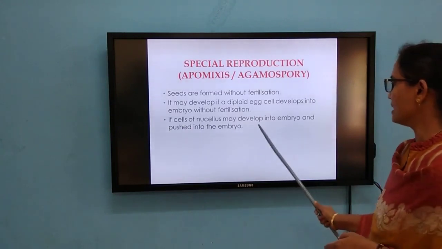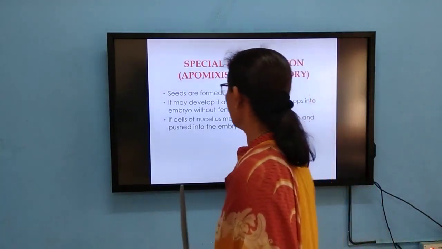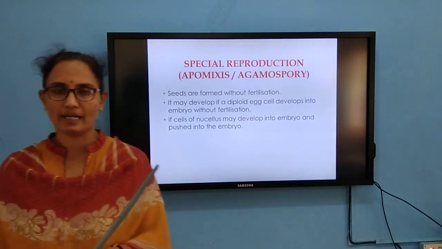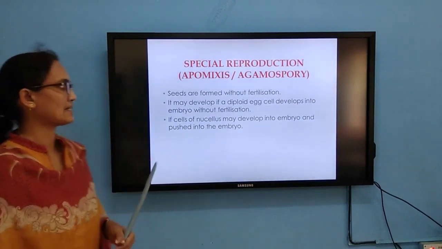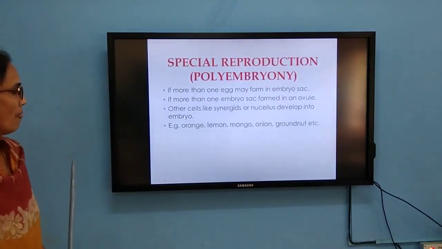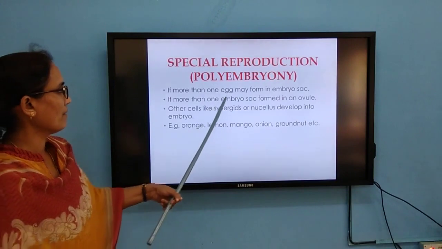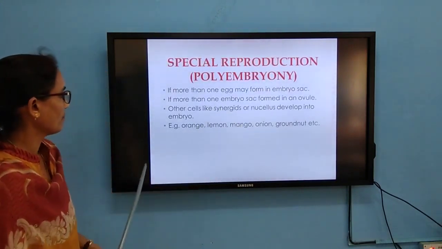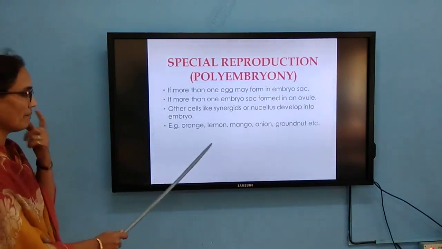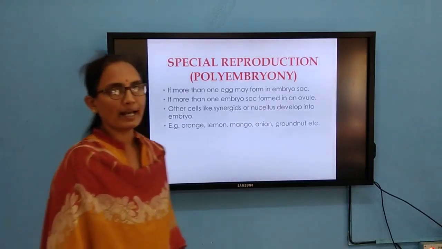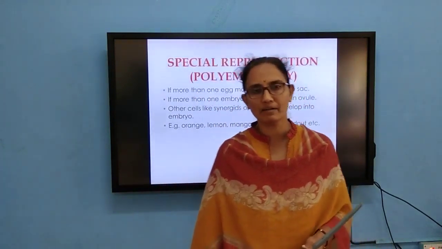Cells of the nucellus may also develop into embryos, especially in apomixis, which you can find in grasses and Asteraceae. Polyembryony occurs in citrus fruits: if more than one egg forms in an embryo sac, other cells like synergids or nucellus develop into embryos. Examples are orange, lemon, mango, etc. This polyembryony is observed. The rest of the content has been given in the e-content.